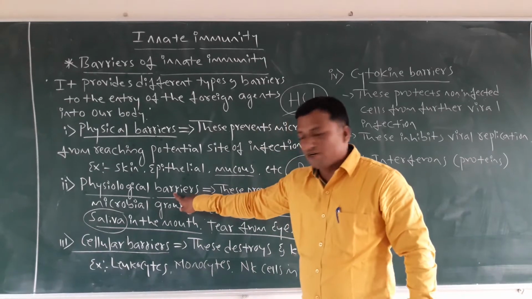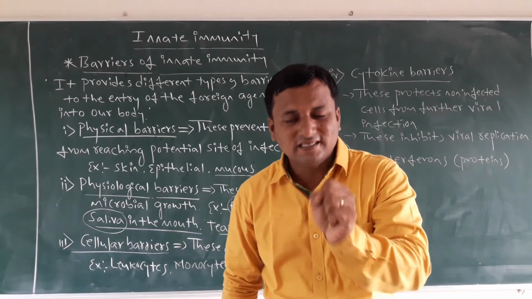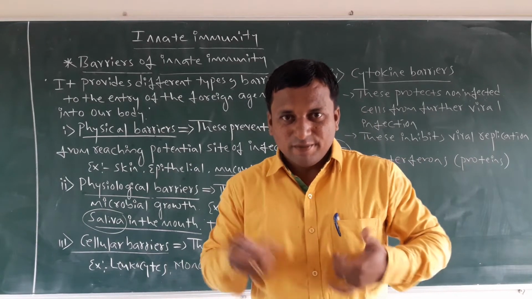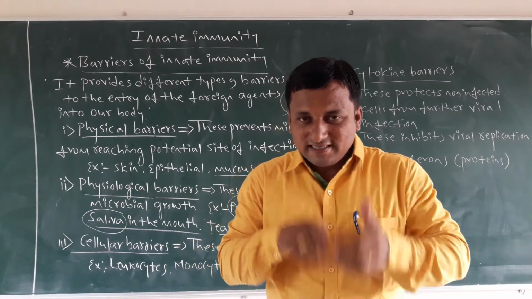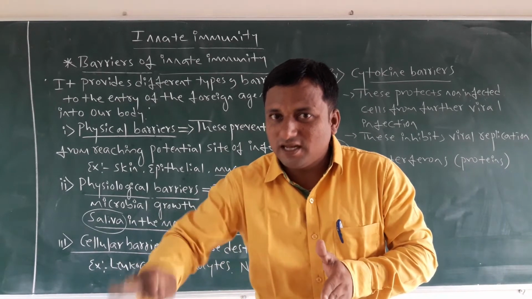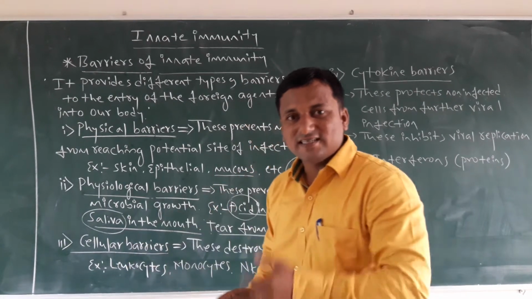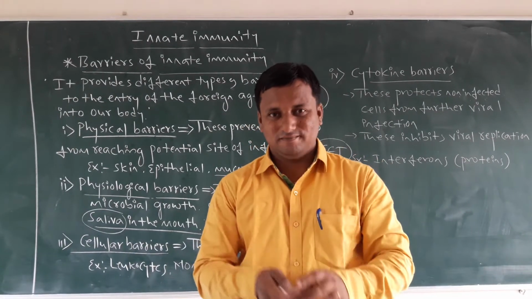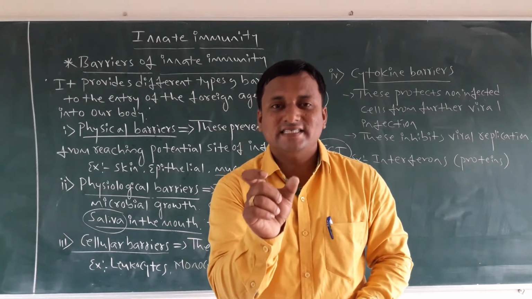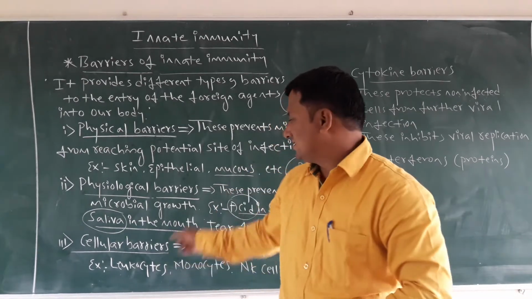So what are the examples of physiological barriers? The first one, acid in the stomach. When microbes enter the stomach, that hydrochloric acid retards the growth of microbes and stops their growth. The second one is saliva in the mouth, with the enzyme salivary amylase, which retards the growth of microbes.